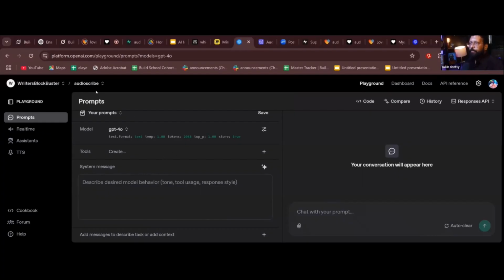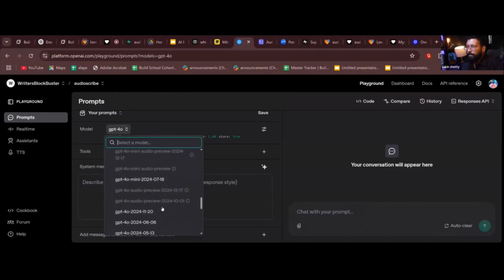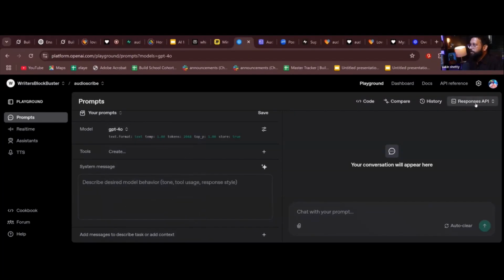Okay, now here, if you see, there are different models. Can you see this? There are different models, but I'm not able to select 4o mini audio preview. What you need to do is there's something called response API on the top right. Can you see this response API? No, the project name doesn't need to match. If you can name the project something else, Lovable or something else, it's okay, but I'm just writing it as, it is easy. Click on this. There's something called chat completions API. Can you see this chat completions API?